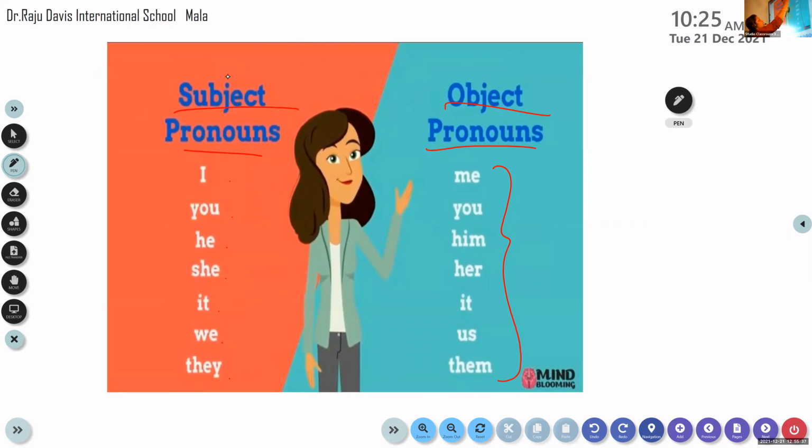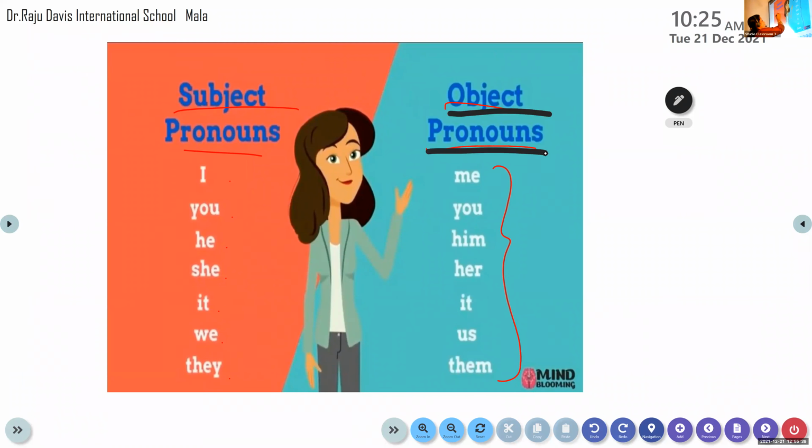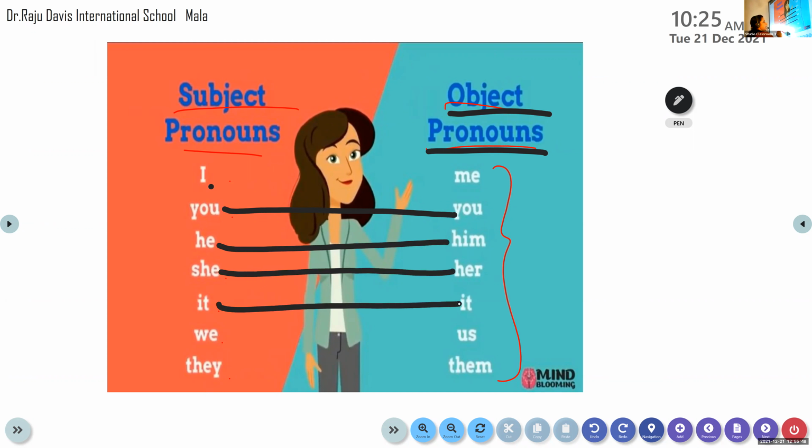Now, see here, object pronouns. For I, it is me. For you, it is you. For he, it is him. For she, it is her. For it, it is it. And for we, it is us. And for they, it is them. Have you all understood? So for it and you, it is the same. Have all of you understood?